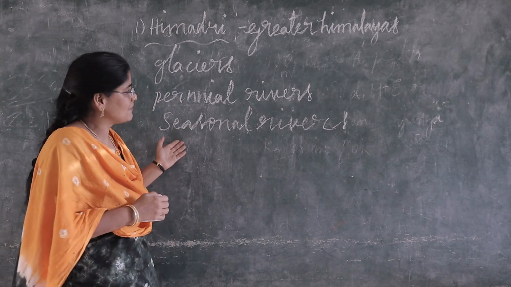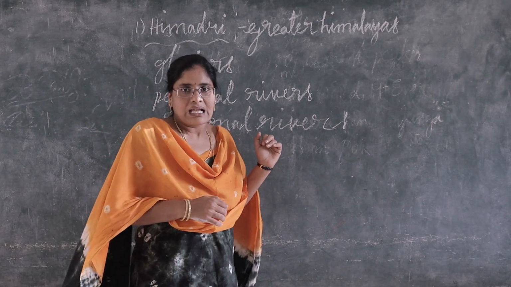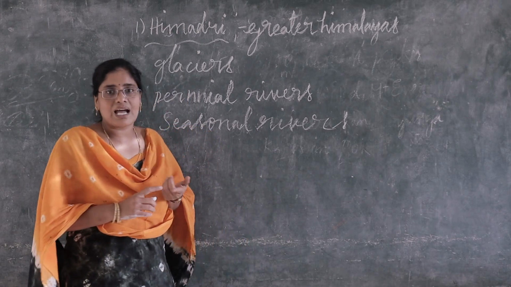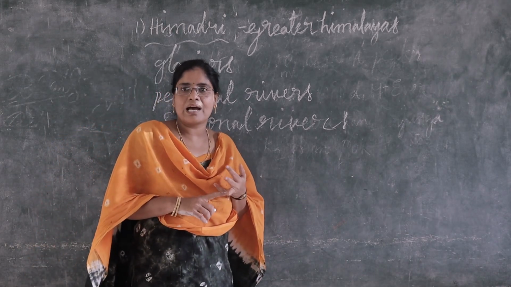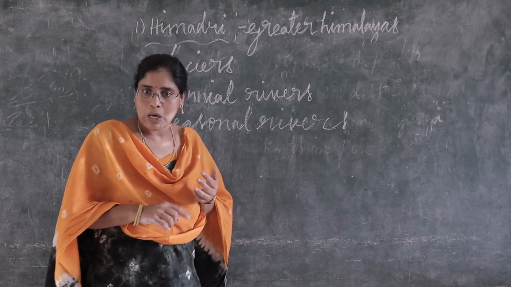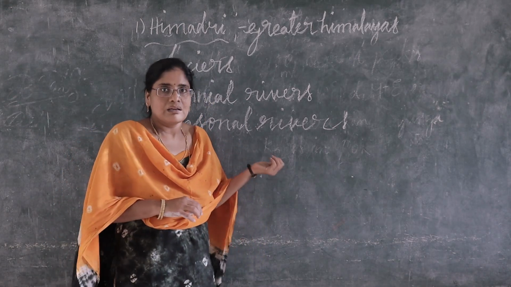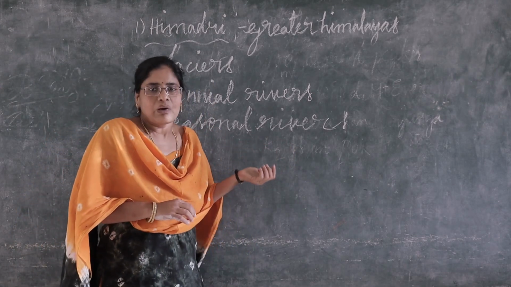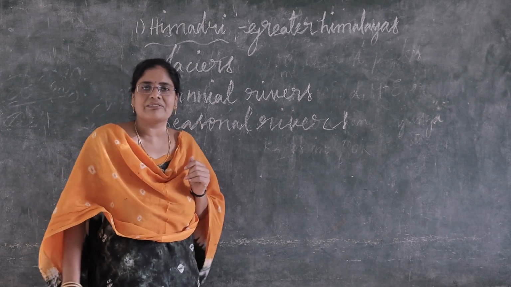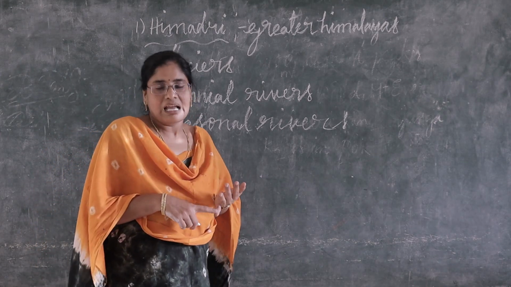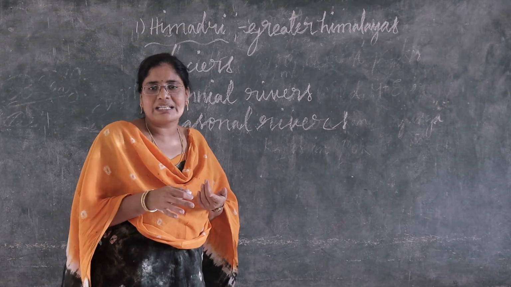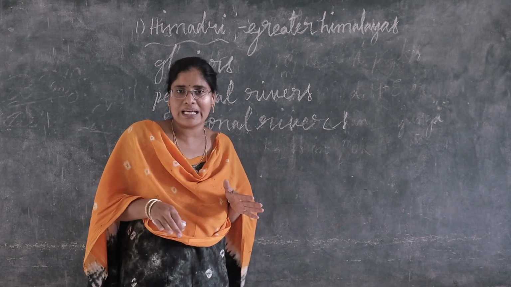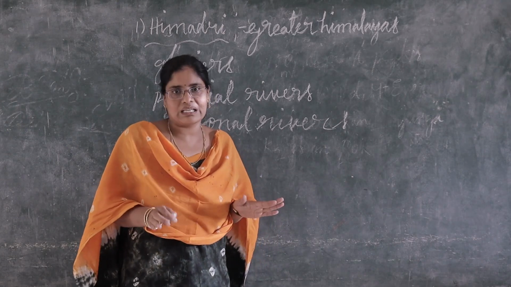Give some examples for seasonal rivers. Krishna, Godavari, Penna, Narmada, Tapi, Tungabhadra. These are some examples for seasonal rivers. What is the another name for seasonal rivers? Peninsular rivers, rain-fed rivers, seasonal rivers. These three are same only.